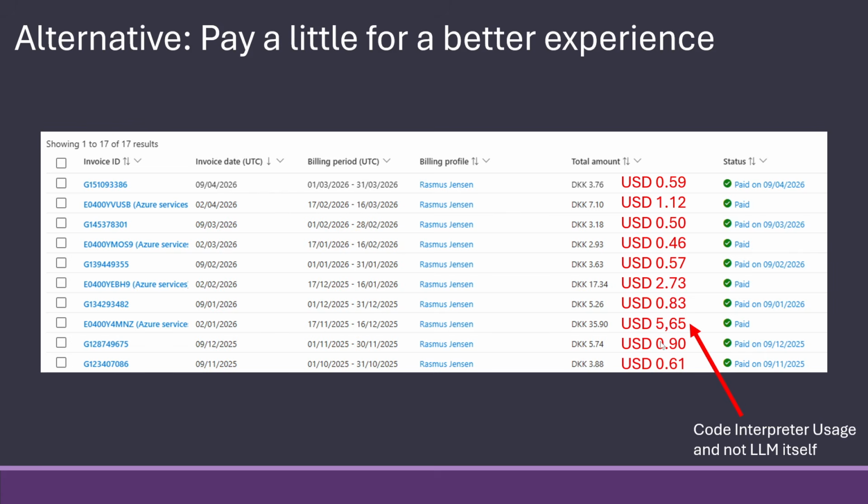You can see that 10 months ago I paid $0.6 for a month, then 0.9. Then there was a big one of 5.65, which is the highest I ever received. That was because I did some code interpreter videos, so it's actually not the model itself that cost money, but I did a lot of videos about code interpreters and used them a bunch before they were ready for recording.